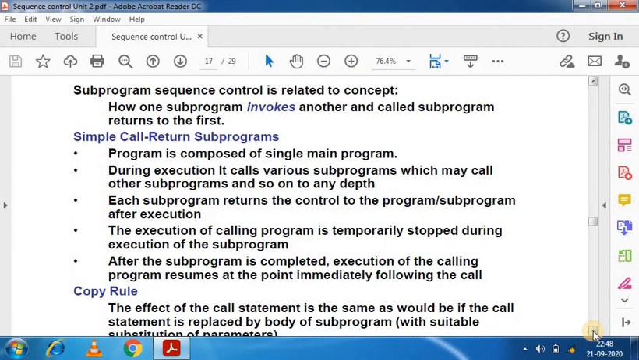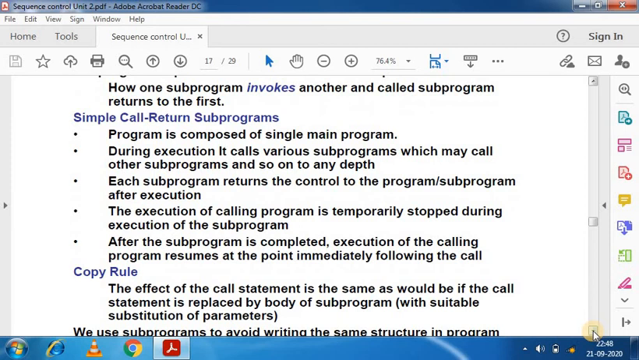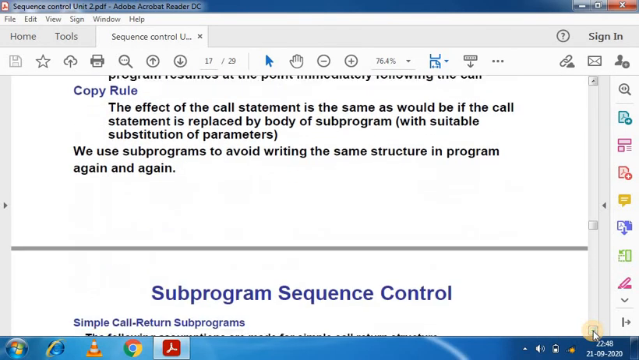You can see the program is composed of a single main program and so on. And we can follow the copy rule also in the subprogram technique, and we can use subprogram to avoid writing the same structure. We can easily avoid this particular kind of problem. So we cannot repeat the section of code again and again.